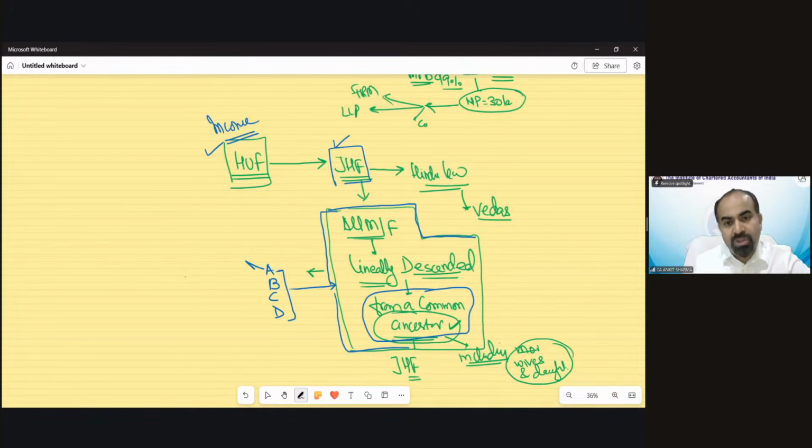But Mr. A earns salary income. He works in an organization as an employee. He earns salary income. So this salary income is not going to be taxed as HUF income because he is the single owner of this income. So this is going to be taxed as individual category income, whatever salary he is earning, because he is the single owner of that income. So that would be an income of individual category taxability.